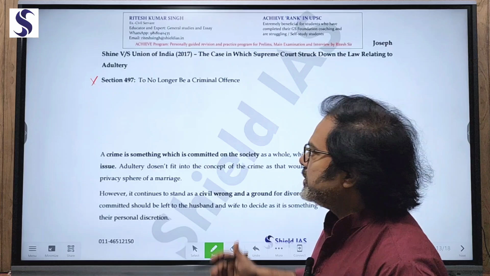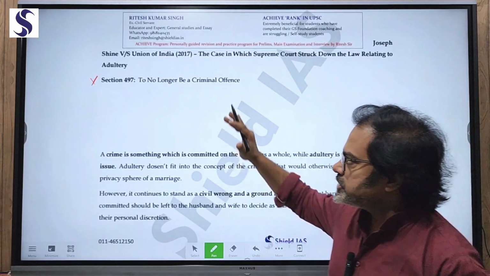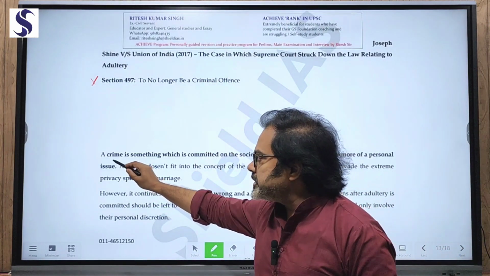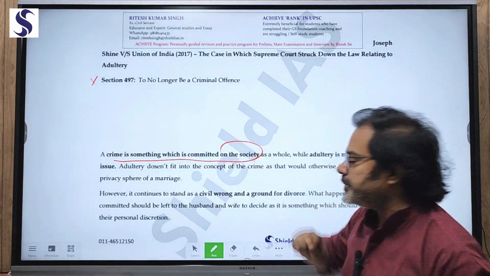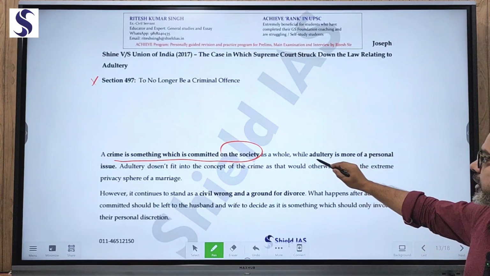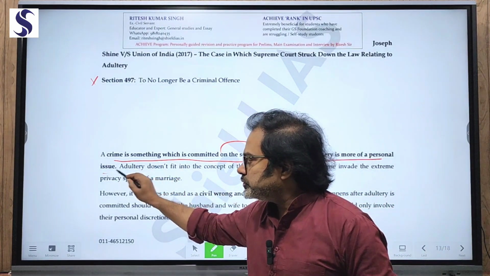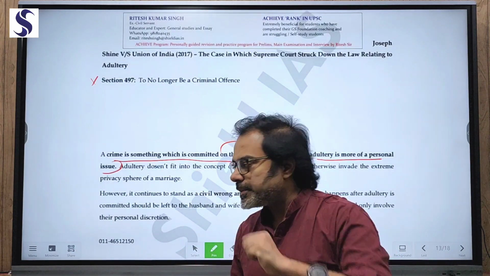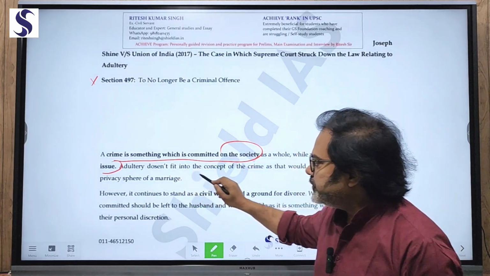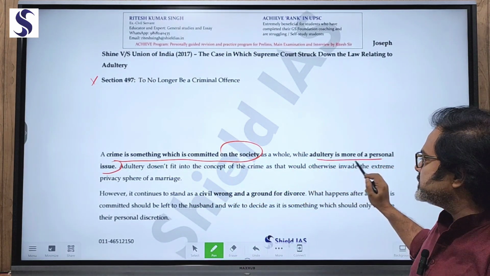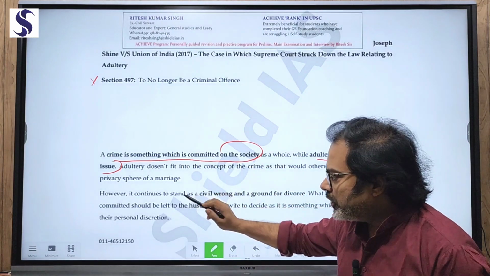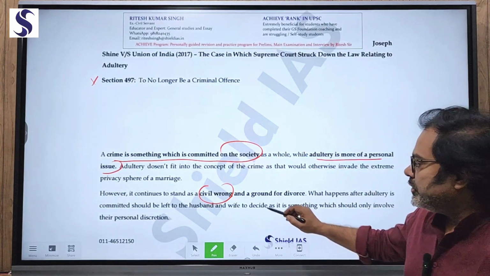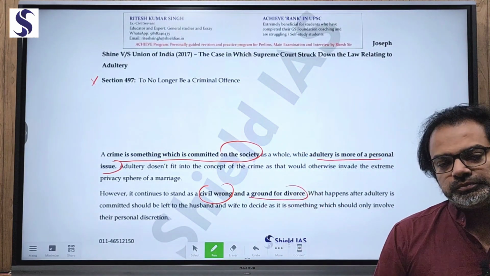So let's see why it is not a criminal offense. Let's see the statement by the Supreme Court in the Joseph versus Union of India case. A crime is something which is committed on the society, but adultery is more of a personal issue. Adultery doesn't fit into the concept of crime, as that would invade the extreme privacy of the marriage. However, it continues to exist as civil law. It can be seen as a civil matter, where it can be a ground for divorce.